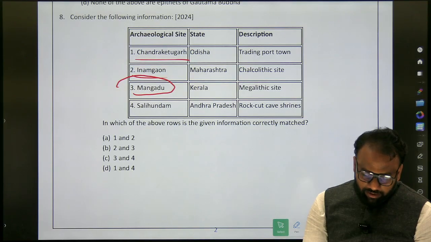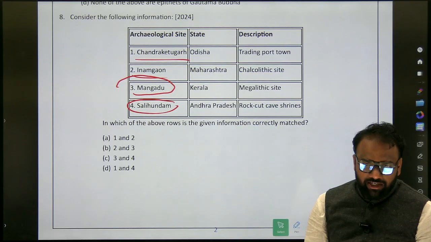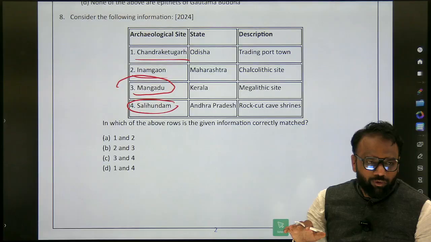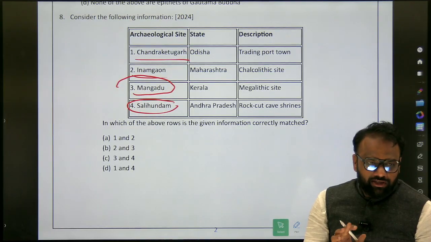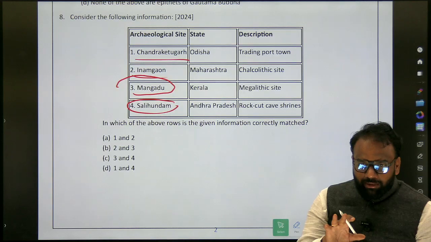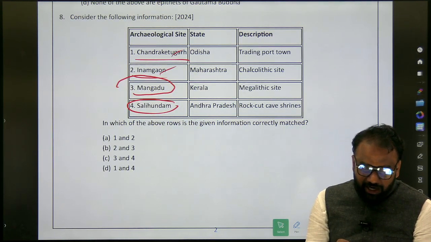Mangadu is there? Yes. Some things I have added later on, but originally whether they are present or not. Salihundam is not present in our notes. Even after going through the Tamil Nadu book, Salihundam is not present. But in whatever I have compiled from NCERT and from Tamil Nadu, we have Chandraketugar, Inamgaon as well as Mangadu.